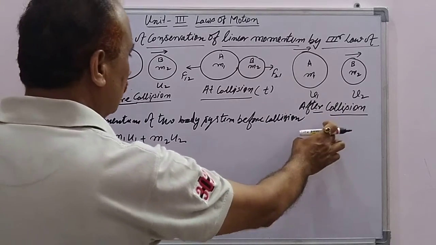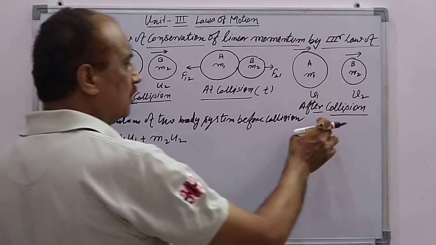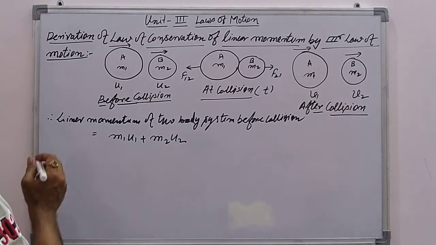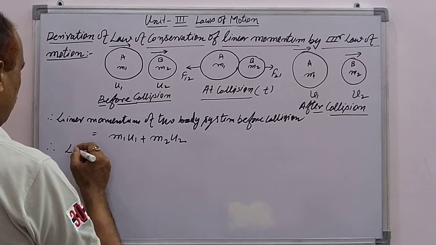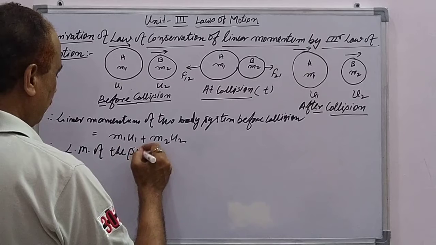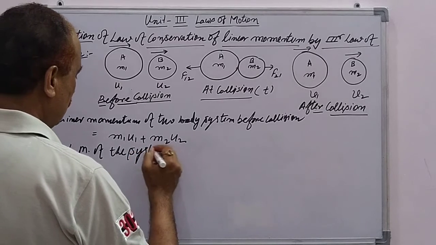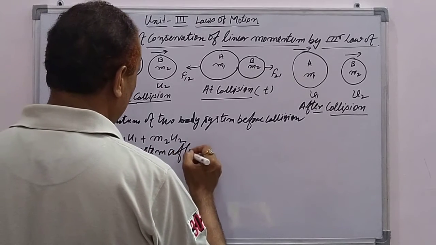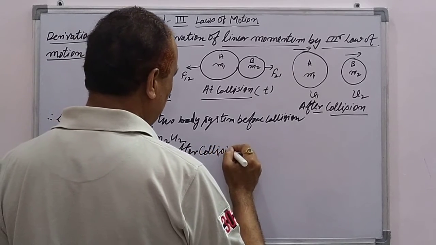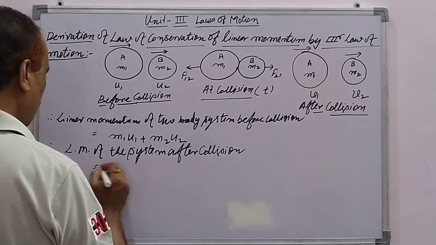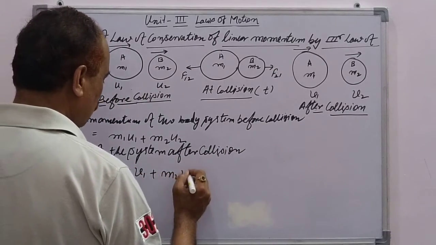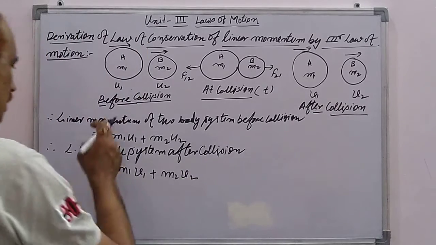Similarly, we write the linear momentum of the system after collision, when the bodies acquire the velocities v1 and v2. That is m1 v1 plus m2 v2. So these are the momenta.